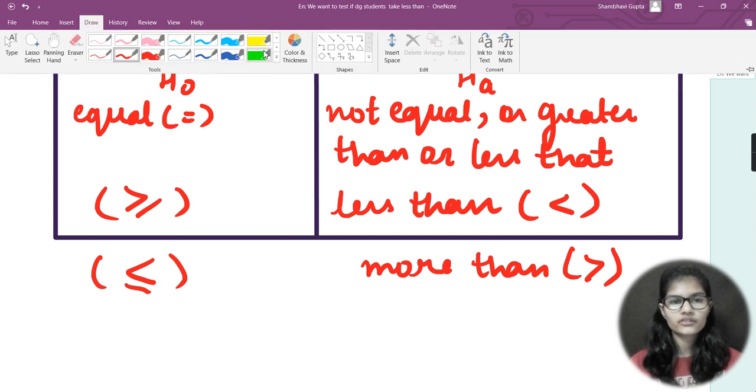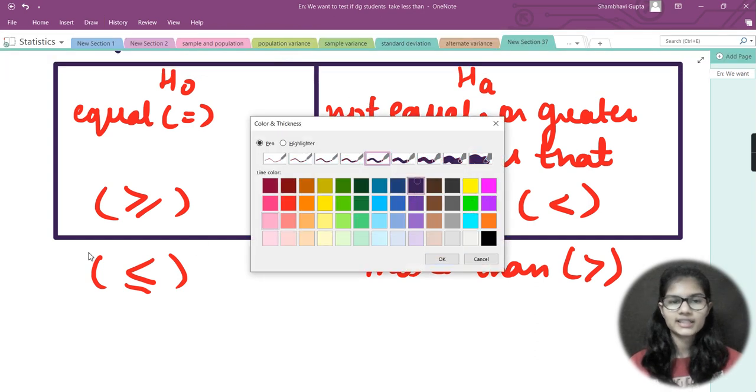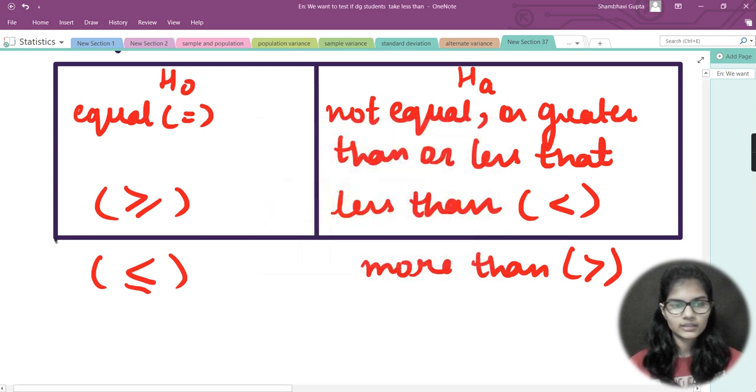So I hope that you have got a fair and clearer idea of how we do things here, right? Fine. So basically these are some conditions which apply onto H naught and HA.